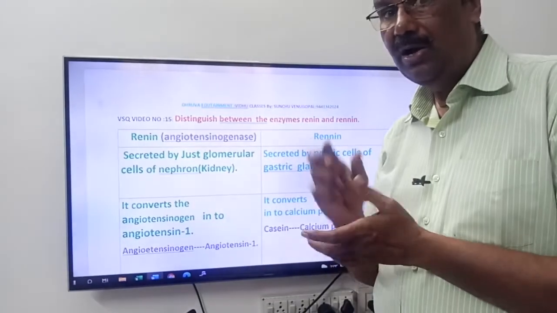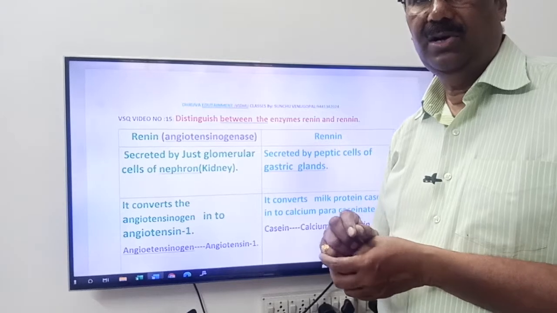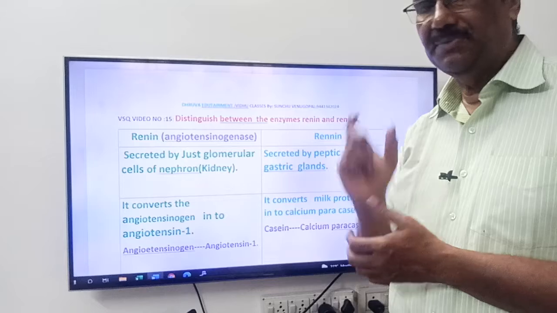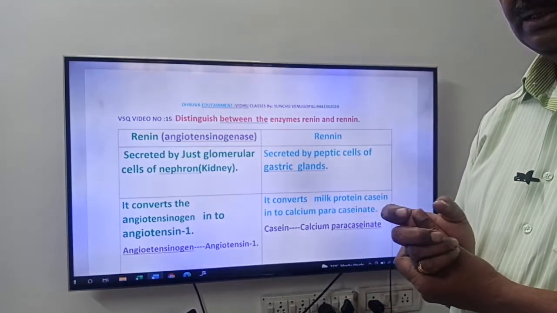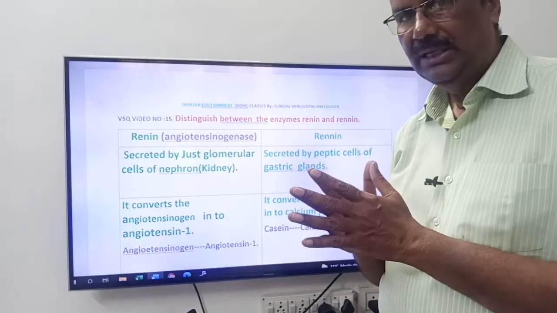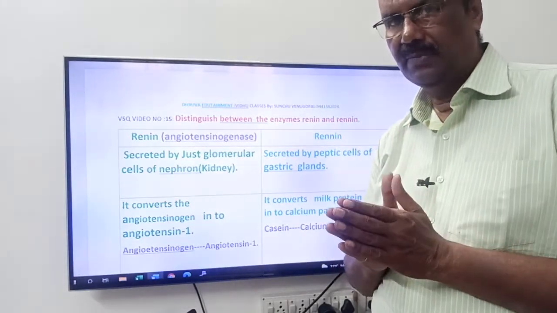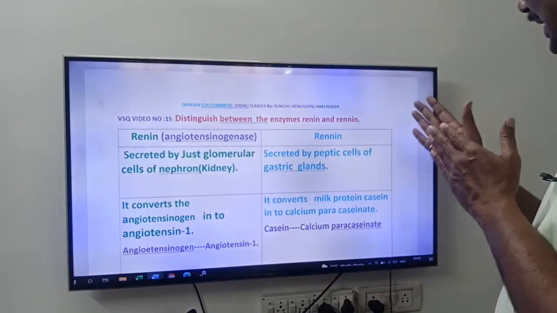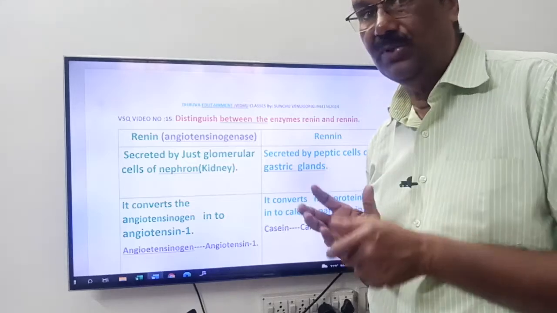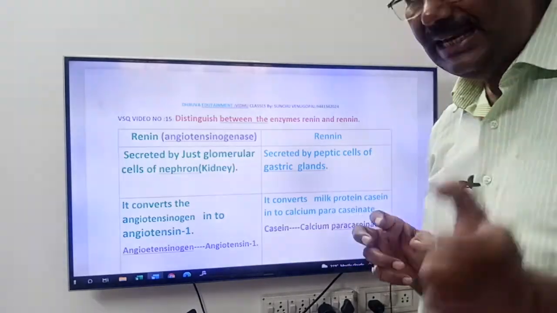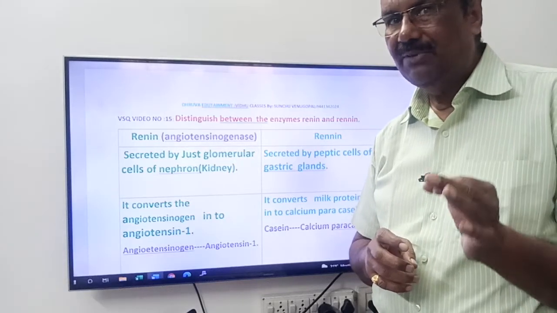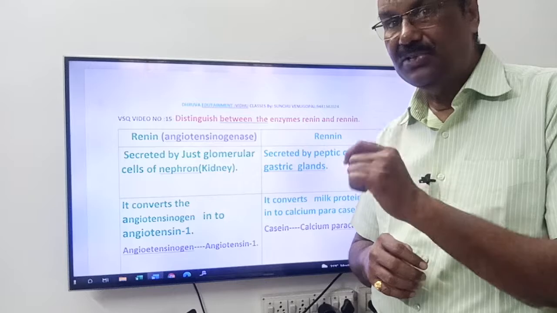Friends, these two are enzymes. Here, first, renin (R-E-N-I-N) is from the excretory system. Rennin (R-E-N-N-I-N) is from the digestive system. Friends, here you have to concentrate on these words. Renin from the excretory system, rennin from the digestive system.